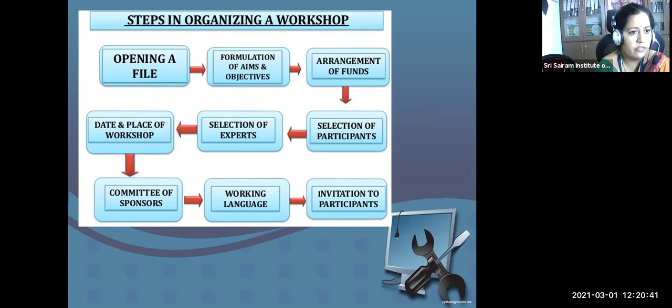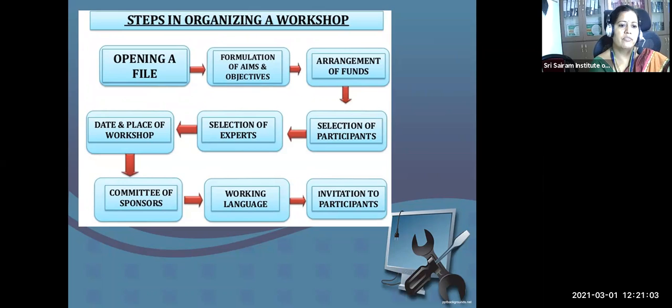These are the steps in organizing a workshop. First is opening a file. Opening a file is nothing but you have to do a little documentation, approval process, everything that is called opening a file. And of course, the resource person's biodata, everything comes under opening a file. Then formulation of aims and objectives. What is the problem that you are going to solve with the workshop? That should be clearly defined.